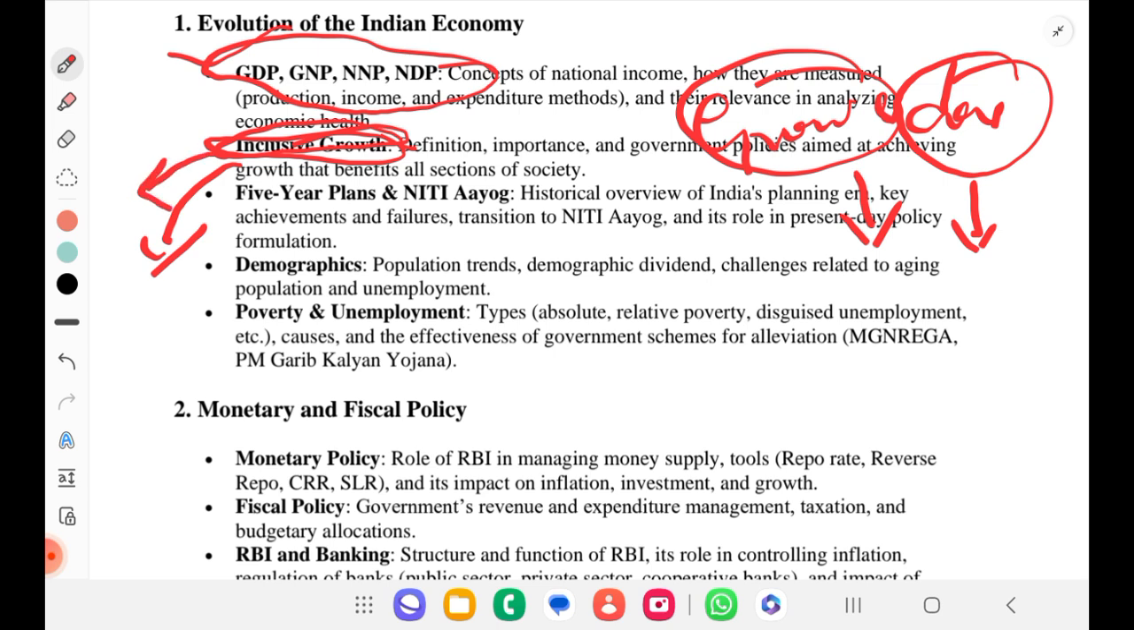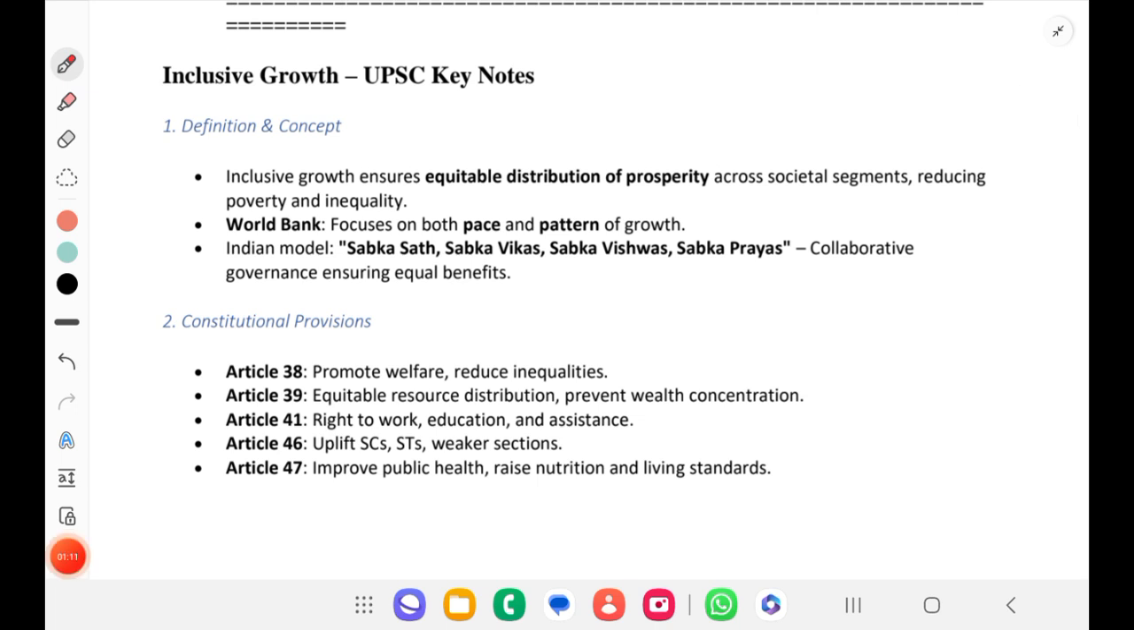Also, in view of inclusive growth, we will understand the definition, its concepts, constitutional provisions and schemes, challenges and way forward, all those factors which are needed for our mains. I will tell you the keywords to be noted, and you should note those and practice them during your mains examination, just before the exam.